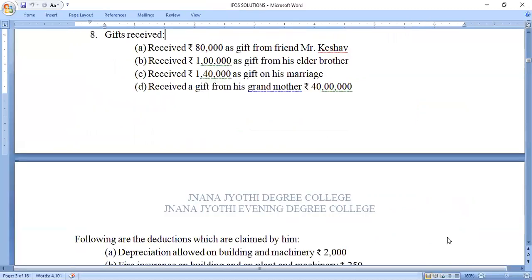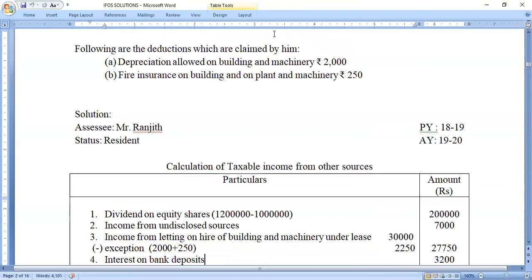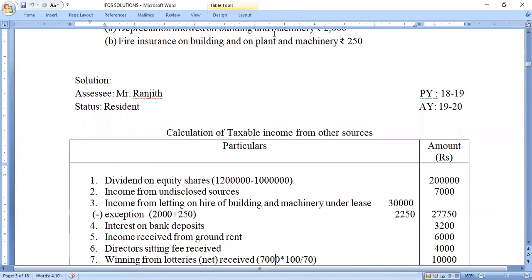Next, income received from ground rent. Ground rent is nothing but a rent which is paid by the building owner to the land owner for acquiring or for providing the services of land by the assessee. So any income received from ground rent is taxable under the head income from other sources. It is fully taxable. So take directly the income from ground rent, rupees 6,000.